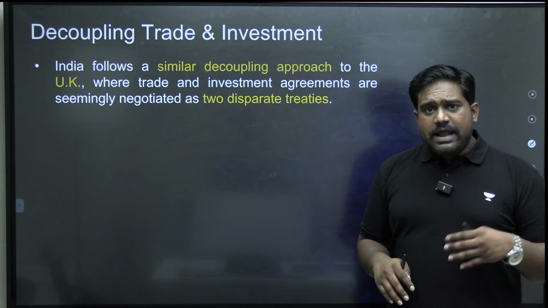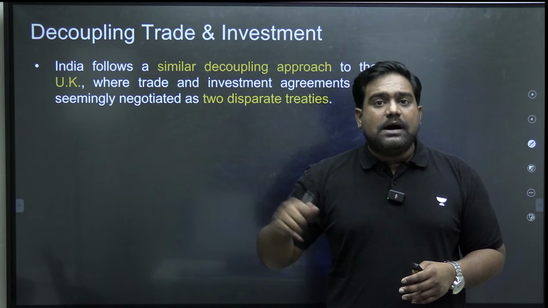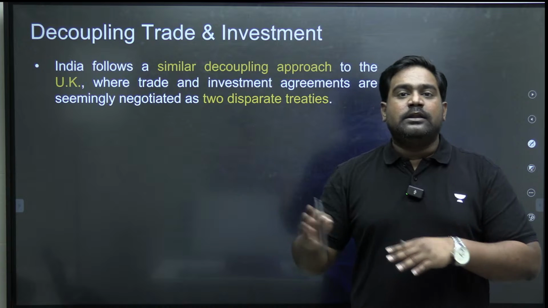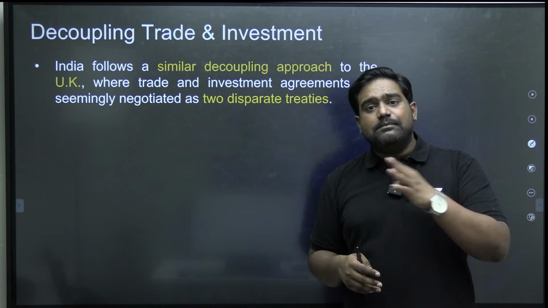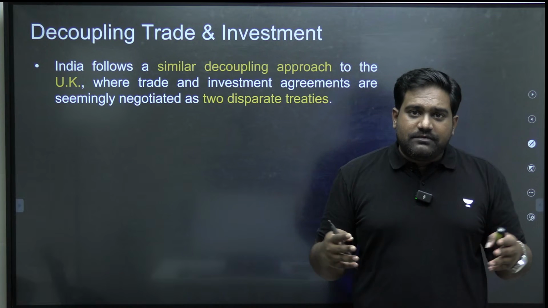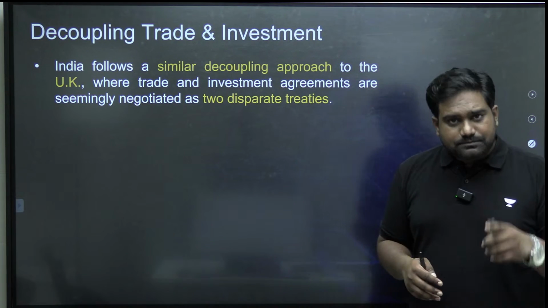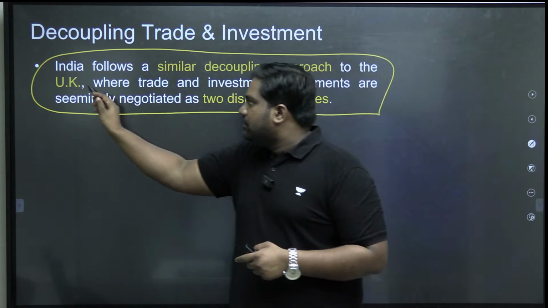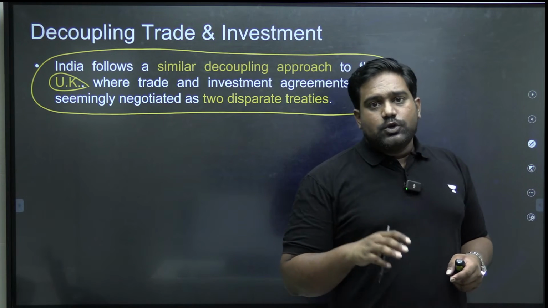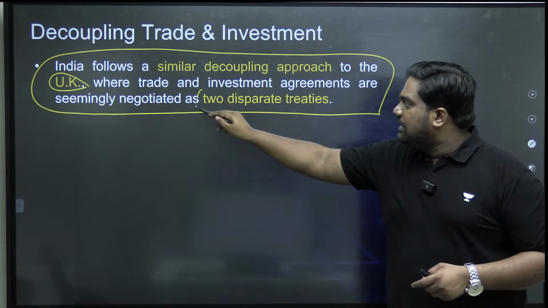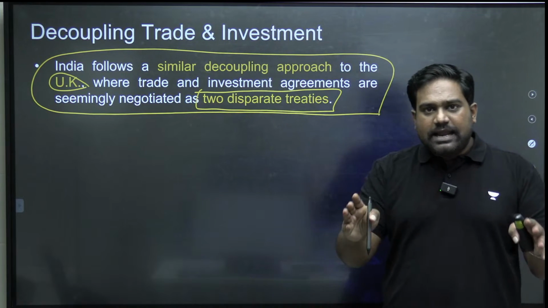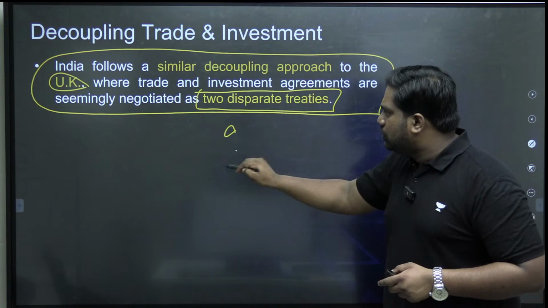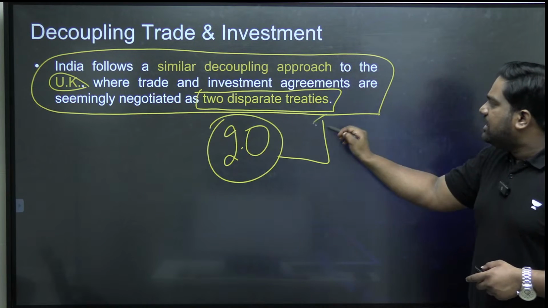But however, now with EFTA, if you look at the TEPA agreement, the Trade Economic Partnership Agreement that we have signed, it appears that India is going back to the earlier approach. It appears that India is reverting back to the 1.0 approach where we saw both trade and investment together. Let's understand this. If you look at the trade deal we are negotiating with the UK, which is still an ongoing process, here as well, we have decoupled trade and investment. We are looking at trade and investment as two separate entities, and we are negotiating two separate treaties for that.